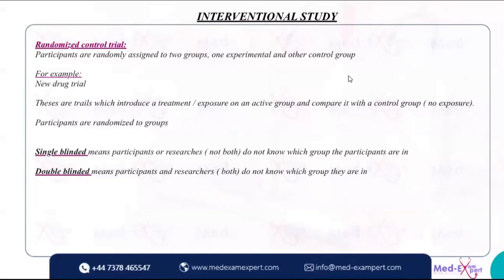I am just taking in medications and they're just checking me out, not knowing where I am. I don't know if I'm in the exposed group, if I'm taking a medicine or if I'm taking a placebo, and even the researchers don't know if I'm taking a medicine or a placebo. That's about randomized control trial. Wherever in the question you are given that the intervention was done, medicine was given, that is a randomized control trial. Now there is again case study or case series, a report of a unique or rare case.